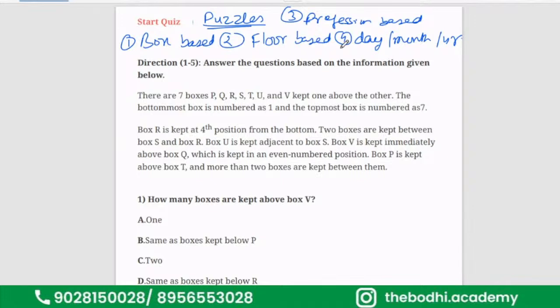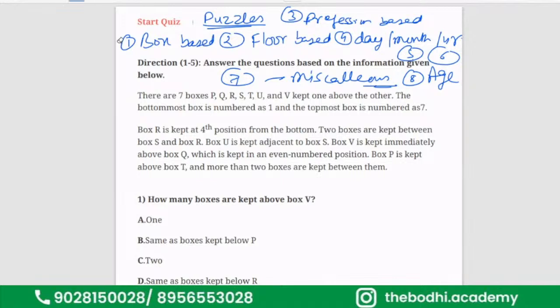So these are the most popular, like this is fourth, this is fifth, this is sixth. And the seventh type you can consider as miscellaneous, randomly asked. They do not follow a particular pattern. So profession based, box based, floor based, day based, month based, year based. One more we have, age based. These are the types of puzzles we have. Note them down, so that when you practice questions, you can select the topic and practice. Now, you can see the problem in front of you.